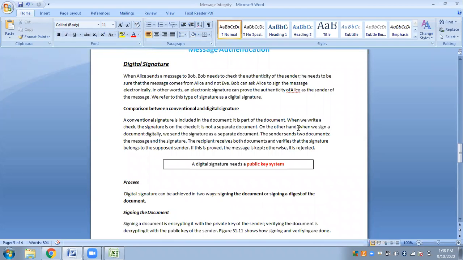On the other hand, when we sign a document digitally, we send the signature as a separate document. The sender sends two documents, the message and the signature. So digitally, the signature is not a part of the message. These two are separate files. The recipient receives both documents and verifies that the signature belongs to the supposed sender. If this is proved, the message is kept, otherwise it is rejected.